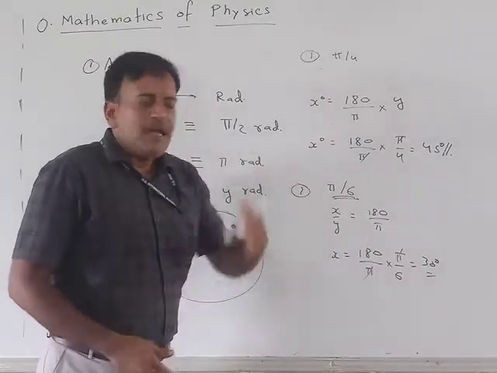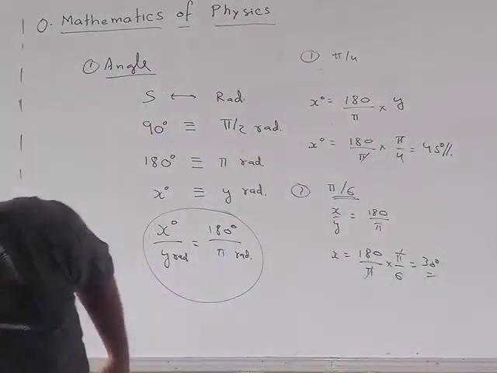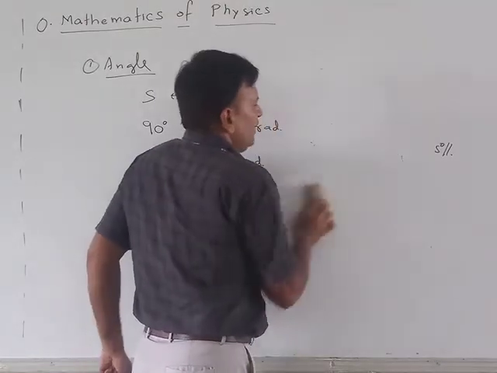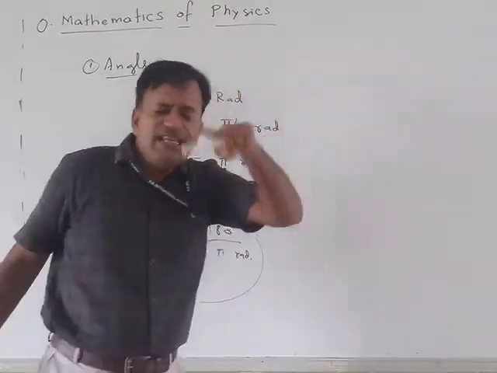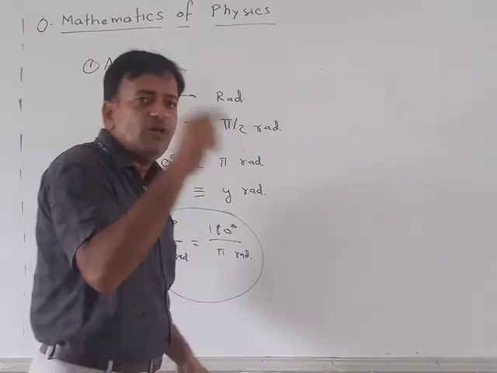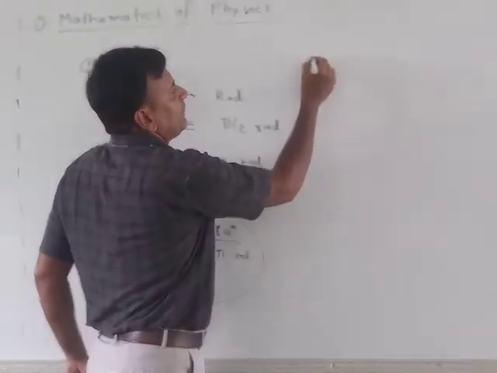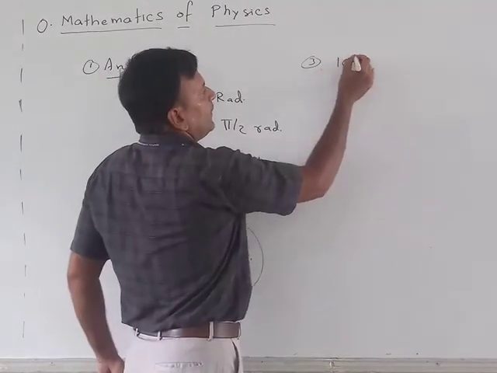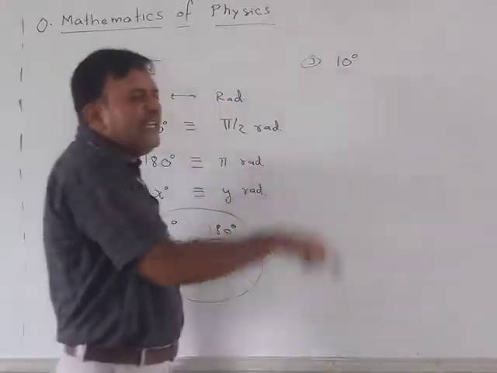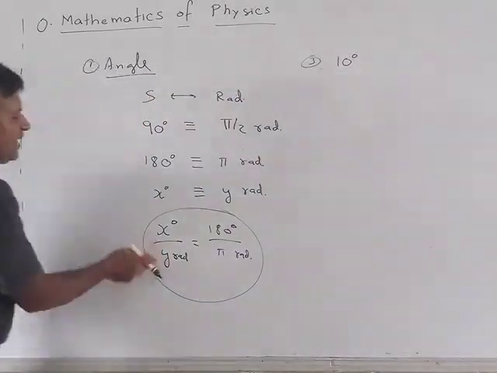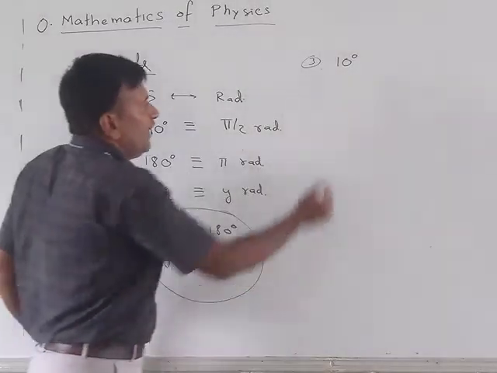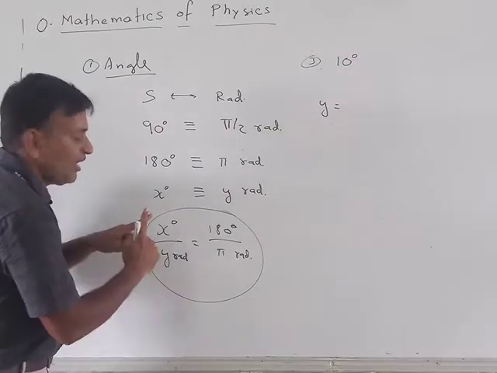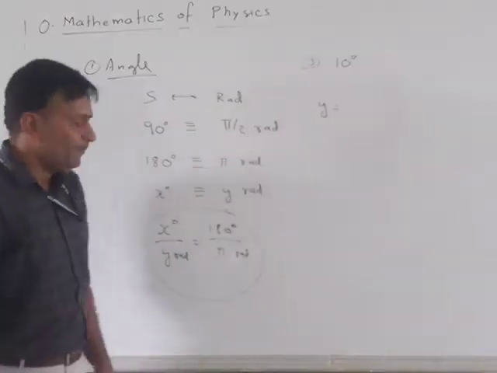There are a few more examples I have given you. You can practice them. Now let us go for one conversion from degrees to radians. Example number 3. I have some degrees, say 10 degrees, and I want to convert it into radians. Use the formula: x by y equals 180 by pi. This time I need to find the radians.